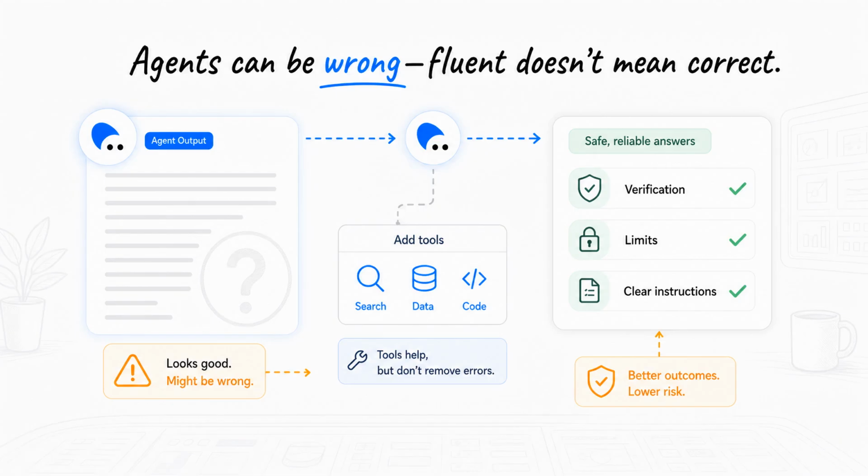One misunderstanding is thinking an agent knows when it is wrong. AI systems can produce fluent language, even when the answer is incomplete or mistaken. Adding tools can help, but tools do not magically remove errors. The agent still needs verification, limits, and clear instructions.